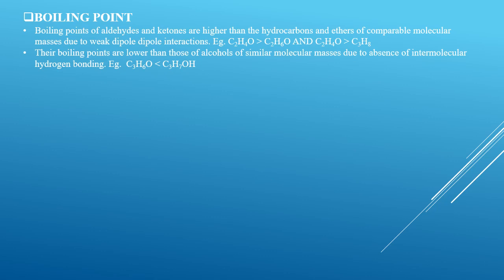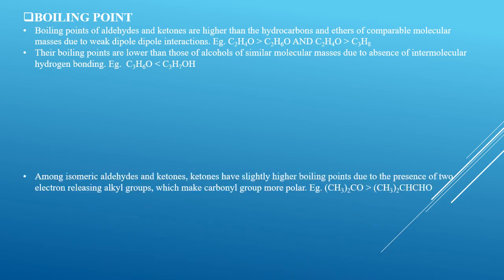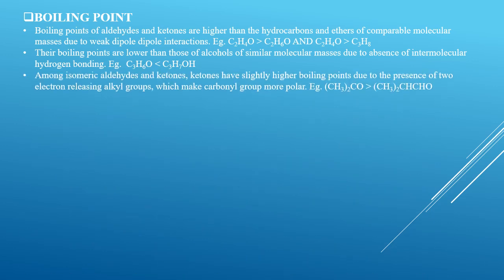Their boiling points are lower than those of the alcohols of similar molecular masses because alcohols have a hydroxyl functional group which can easily form intermolecular hydrogen bonding. Hence, alcohols have a higher boiling point than the corresponding aldehydes or ketones. We know aldehydes and ketones are functional group isomers, which means they have the same molecular formula but different functional groups. Next, coming to isomeric aldehydes and ketones.